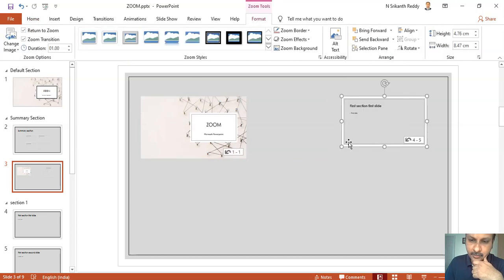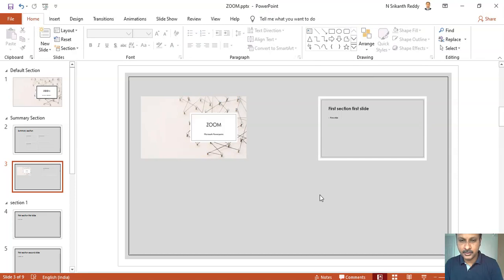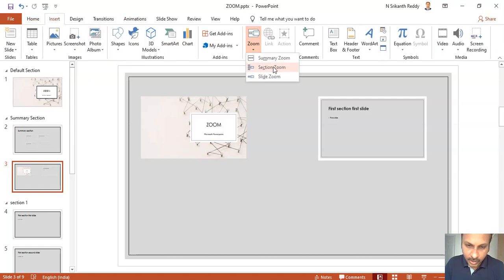So now we have done this. So this is what we call as section zoom. So please understand, section zoom means it is ideally a feature for sections. So though you can kind of trespass and use some of the other slides that it has misquoted as section, but I don't recommend. So you have something called as zoom slide, not insert slide.